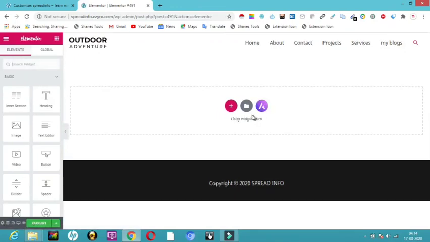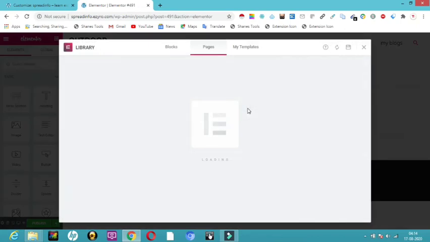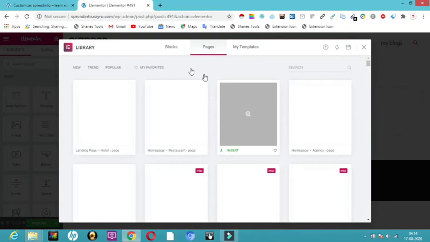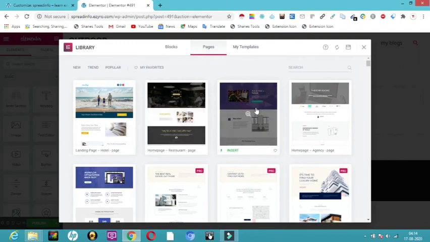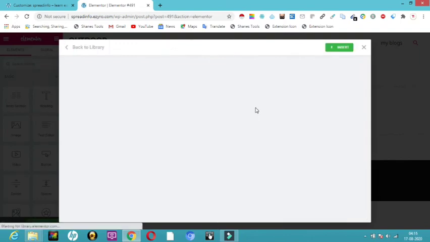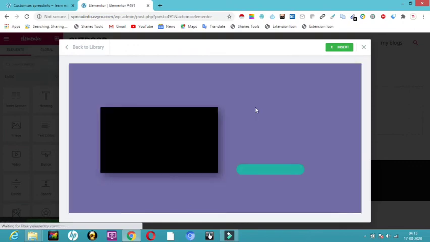the video has become very lengthy. So here you can see something called templates. So all you have to do is click on this. If you want to add any new page or blocks, in the sense if you want to add a template to it, you can also take it from here. So here you can see one template is here. If I click on insert, it will automatically get inserted.